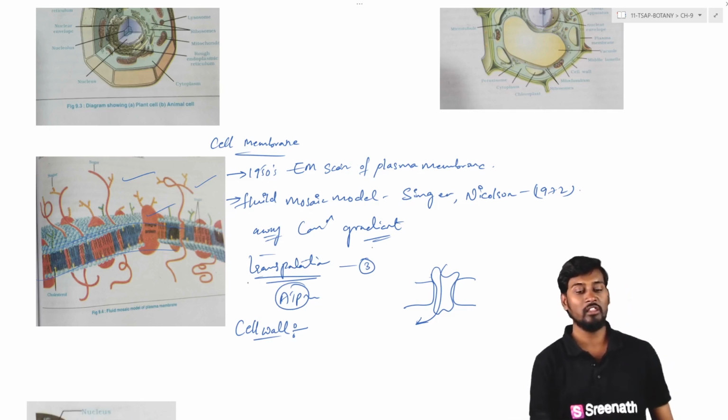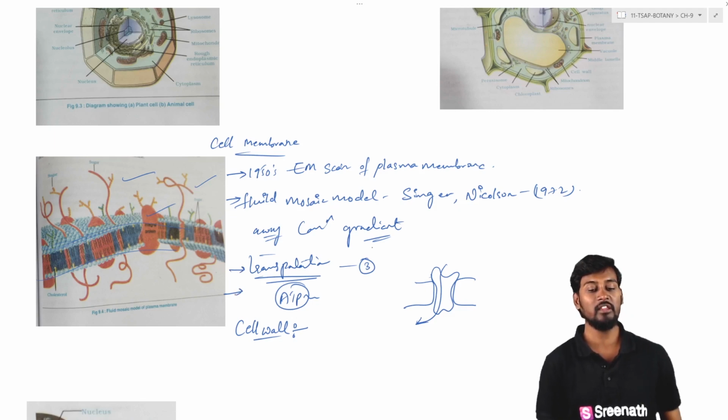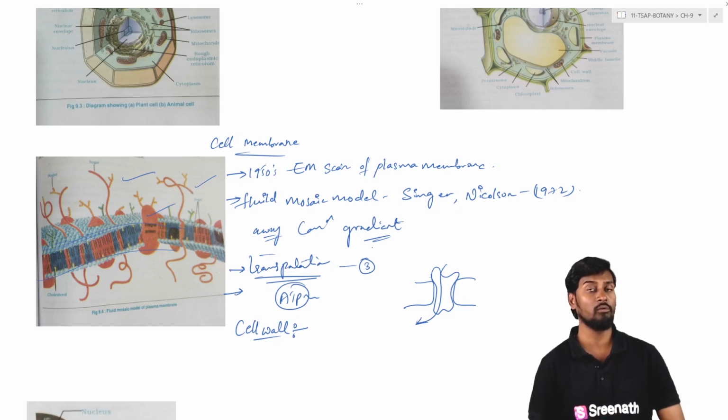So here we can see generally that the active transportation is the one which is generally involved in consuming the energy that is in the form of ATP. So always we have to keep in mind that generally during the transportation process it is the plasma membrane which is playing a major role.